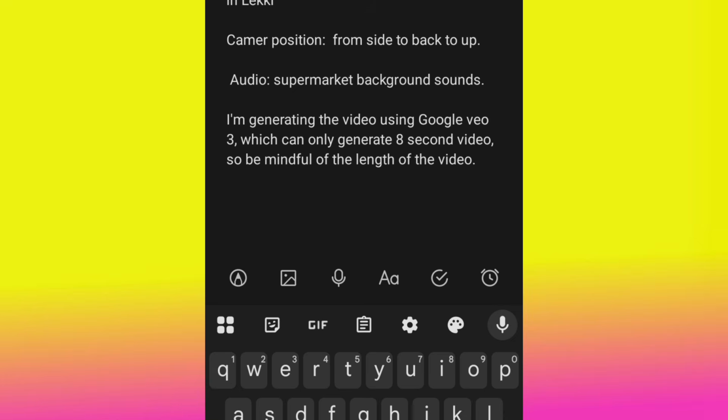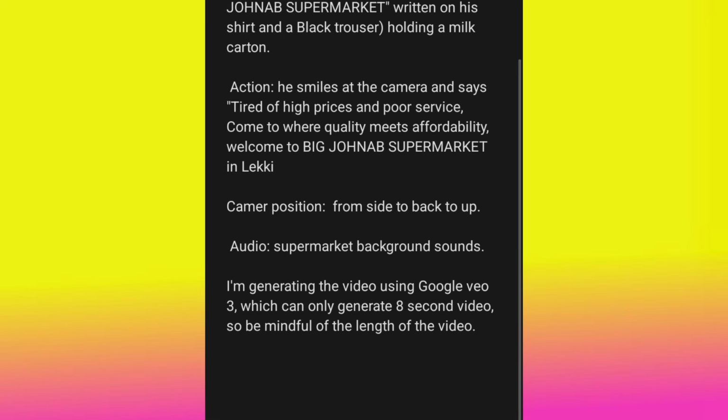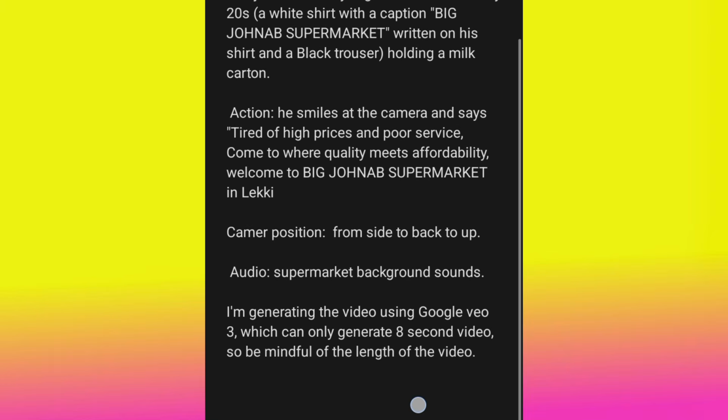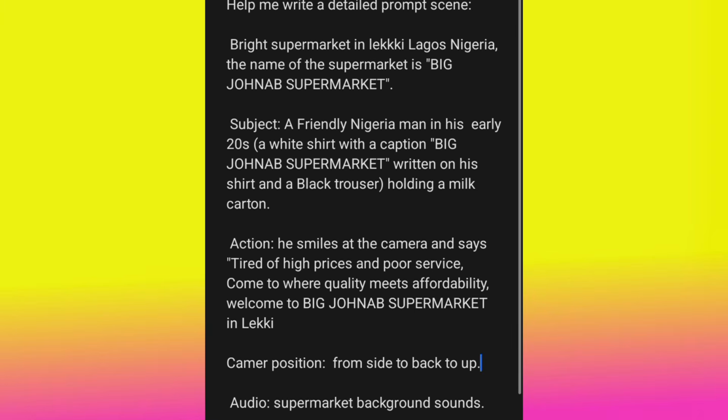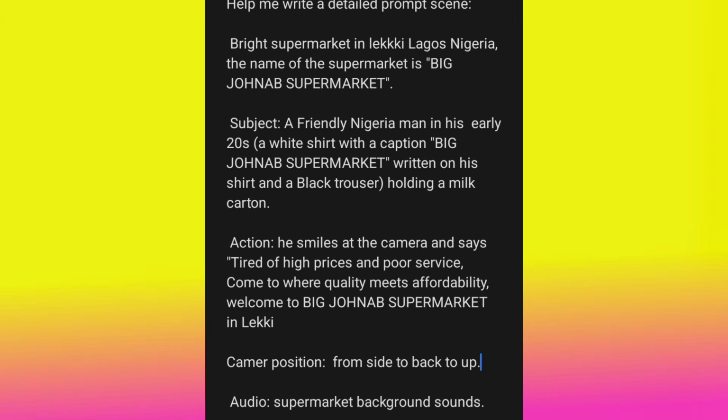So when you are structuring your prompts, when you are writing your prompt, these are the key things that you need to understand. The subject, very important, the action, and then the camera position. These are the key things that you need to understand. Very, very important. That is why I put it like this here. That is why I tell you to pay very close attention. Now, I've revealed the secret to you. Finally, very well. This is just my secret, okay?